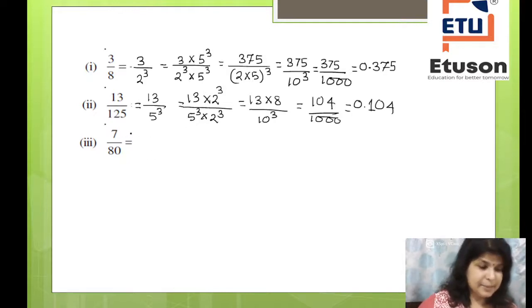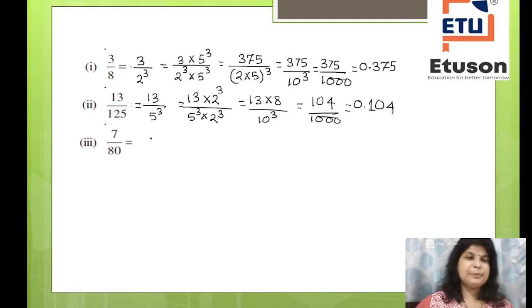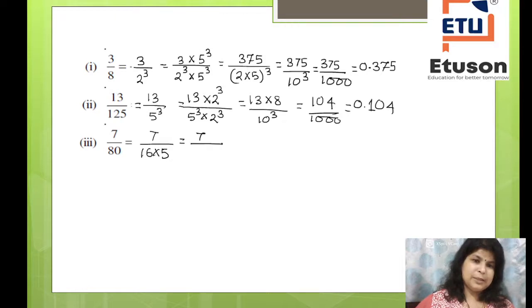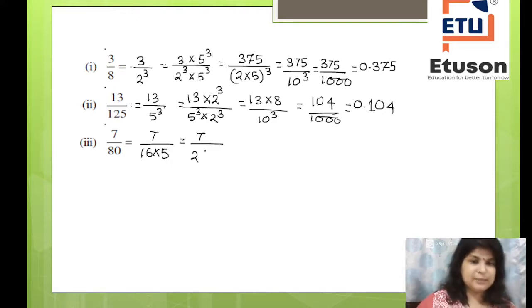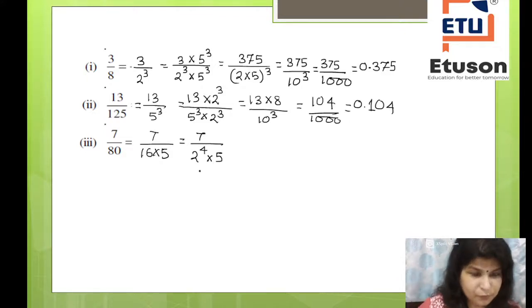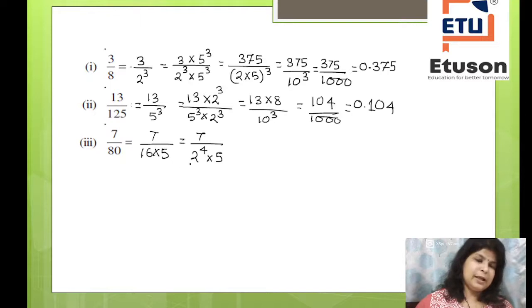Now let us take the last example. So you have 7 by 80. Now 7 by 80 you can write as 7 divided by 16 into 5. Correct or not? Now, if you write 16 in terms of factors of 2, what can you write? 2 to the power 4 into 5. Okay, 2 to the power 4 into 5. So now, to get 10, what will you have to do?